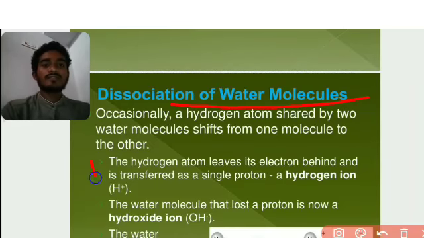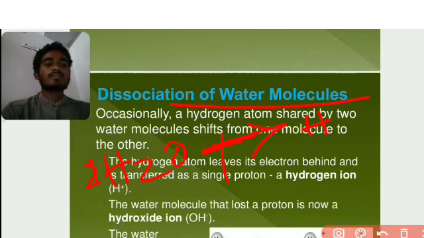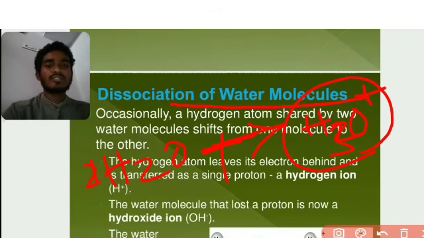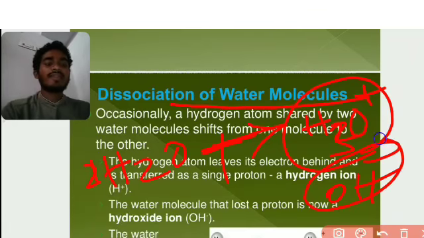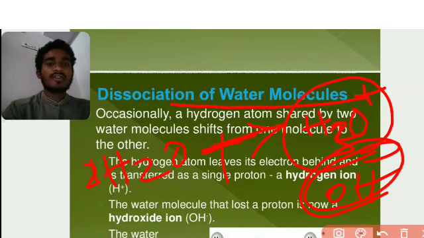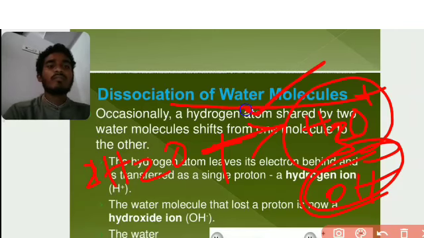So here you take 2 moles of water. We get H3O+, the hydronium ion or hydrogenium ion, which acts as an acid, and we get the hydroxide group, which acts as a base. When we dissociate the molecules, we get acids and bases. These are the chemical properties of water. This is the main theme of the chemical properties of water.